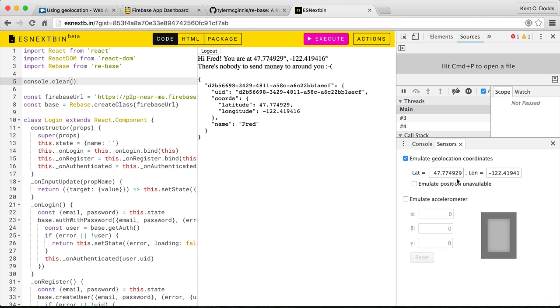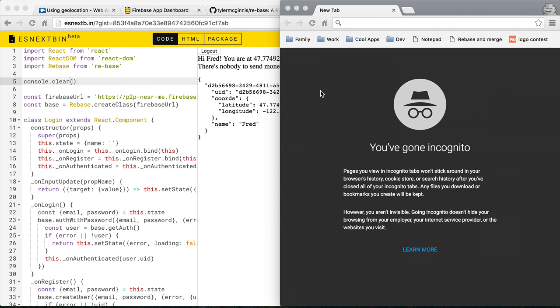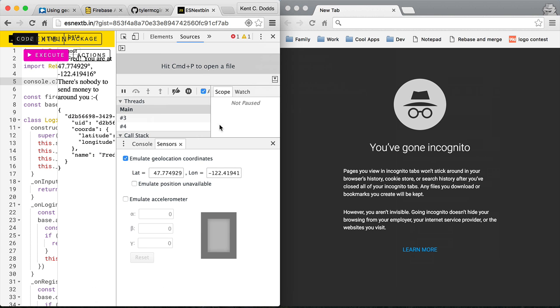which I am emulating right now. So now at the bottom here, this is my entire Firebase users, all the users on Firebase, all the user data. So that's my user ID, and these are the coordinates of the user at the time, and this is the name of the user.